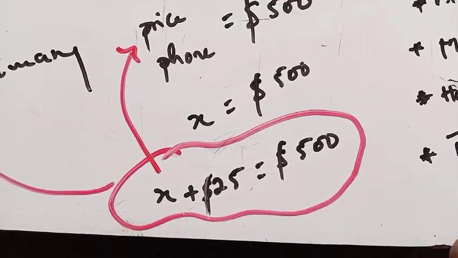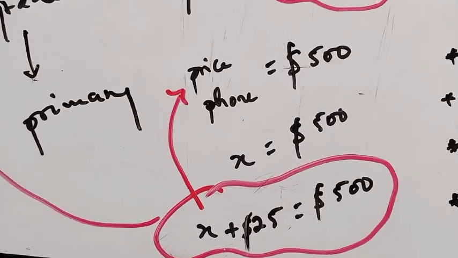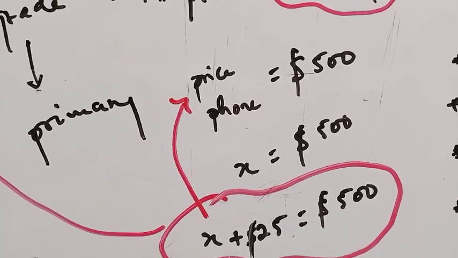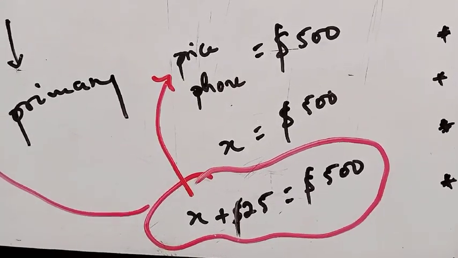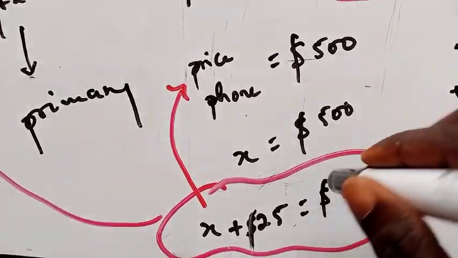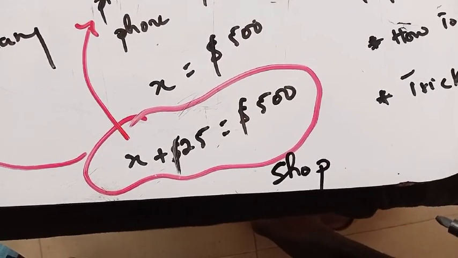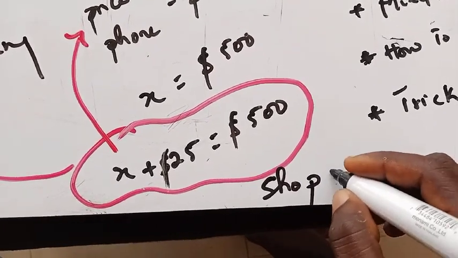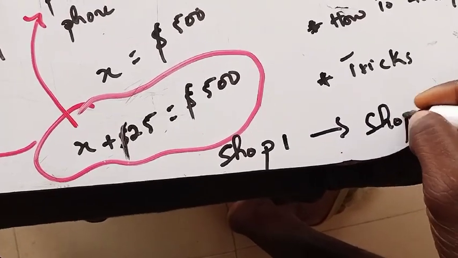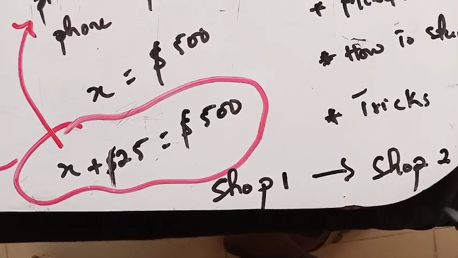In doing that calculation, you must understand what to do and how to use it. You have to obey the rules here. The rules are the most important thing, depending on where you are buying from. You are buying from this particular shop, the first shop, which may not be the same as shop two if you want to buy there. They are not the same, so you need to pay attention.